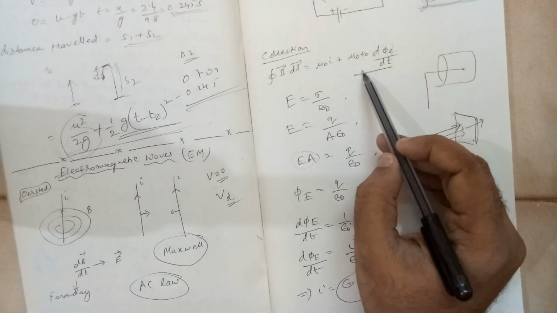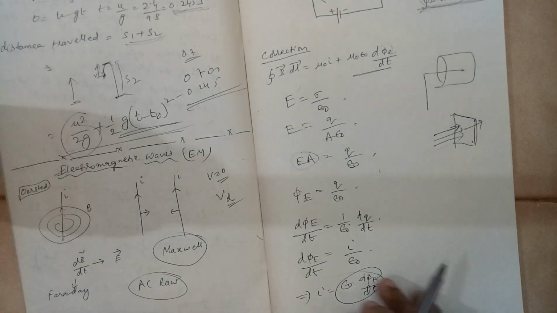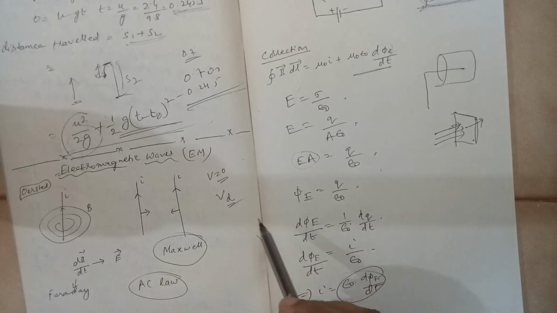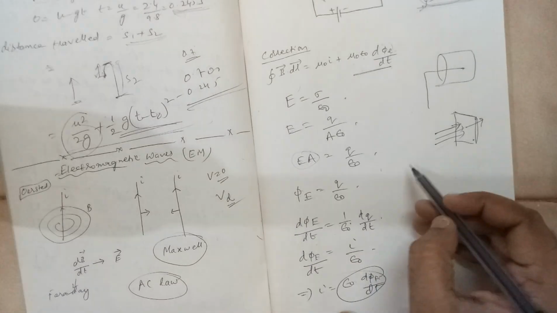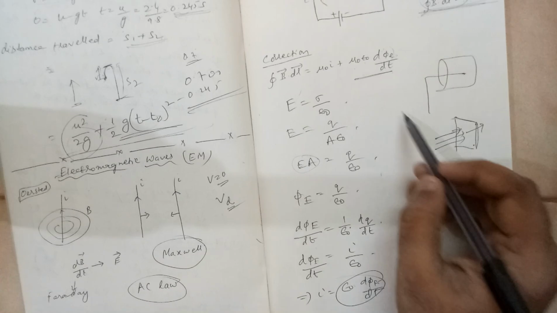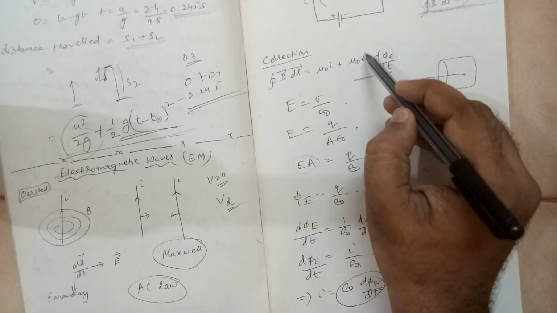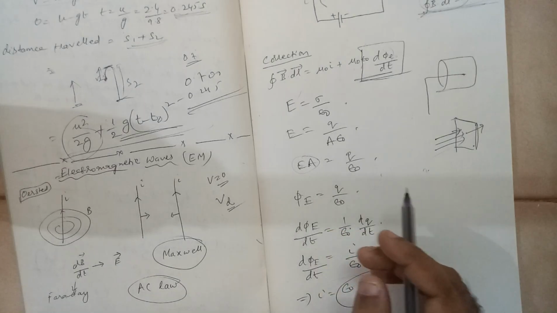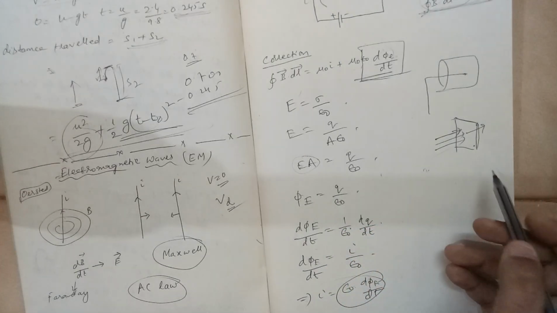So this term is basically indicating a new type of current. This new type of current was given the name displacement current by Maxwell.